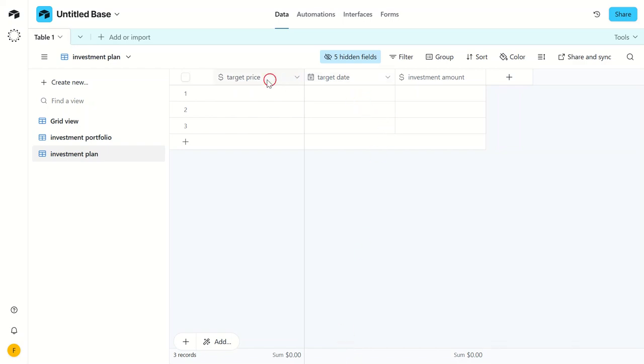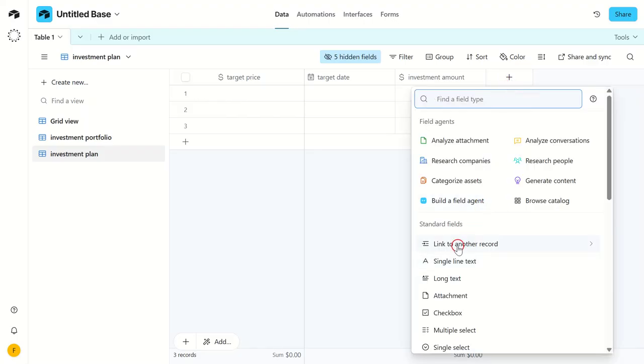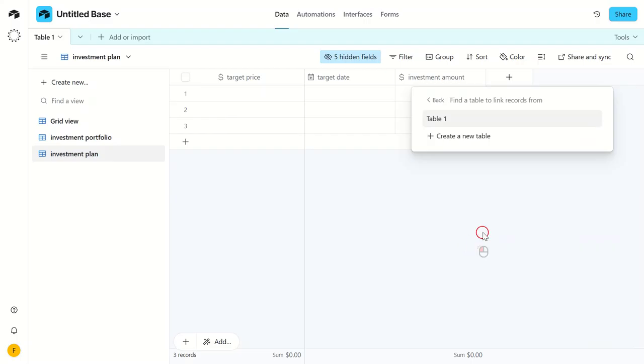Now that we've got our tables set up, it's time to link them. This is done by creating a link column in the investment portfolio table that points to the investment plan table. The reason we do this is because it allows us to track which planned investments we've already made and which ones are still pending. Let me explain why this matters.